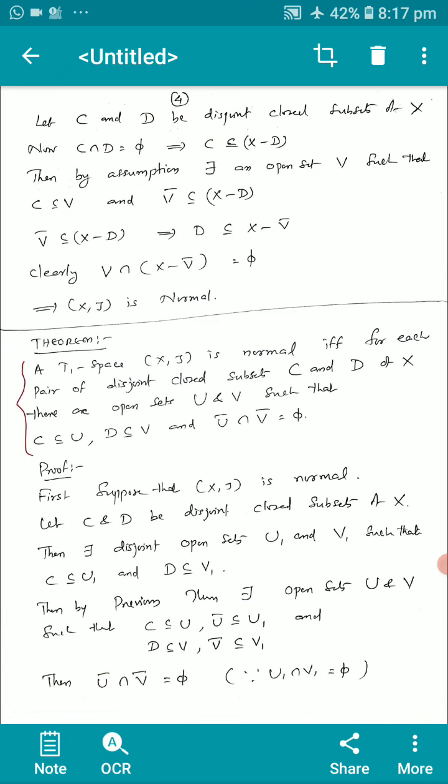Proof. First, suppose that X2 is normal, and let C and D be disjoint closed subsets of X. Then there exist disjoint open sets U1 and V1 such that C is a subset of or equal to U1 and D is a subset of or equal to V1. Then by the previous theorem, there exist open sets U and V such that C is a subset of or equal to U, U bar is a subset of or equal to U1 and D is a subset of or equal to V, V bar is a subset of or equal to V1. And we know that U1 intersection V1 is phi, therefore U bar intersection V bar is phi.